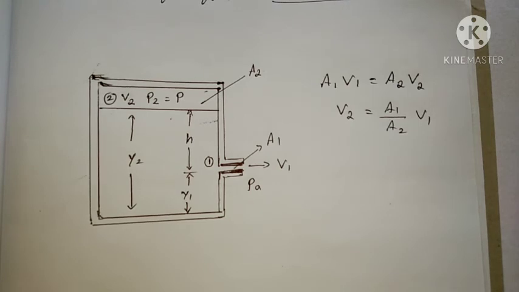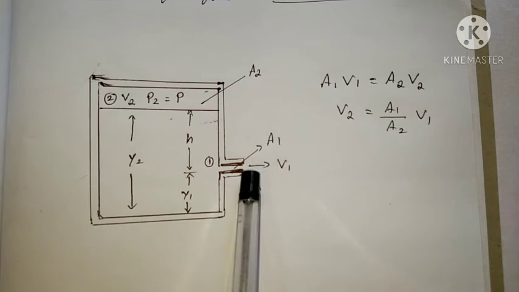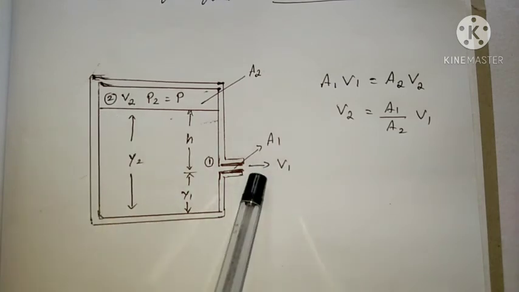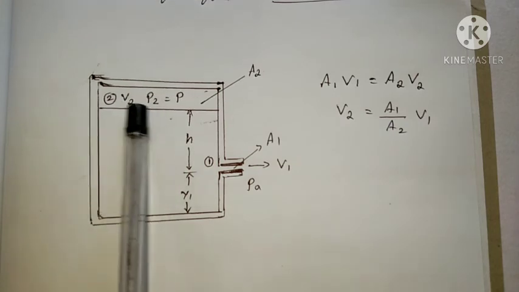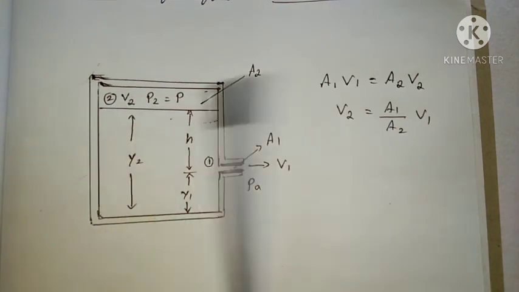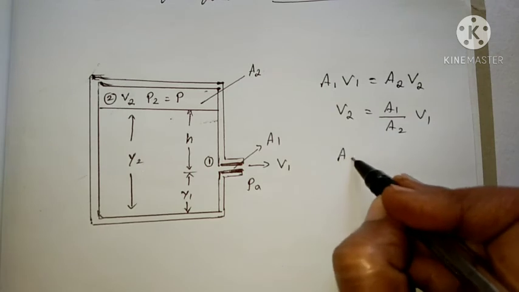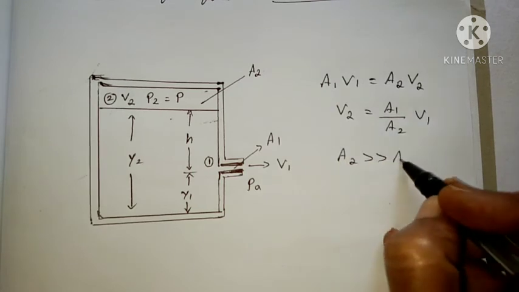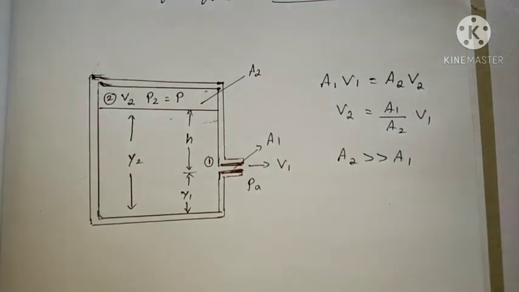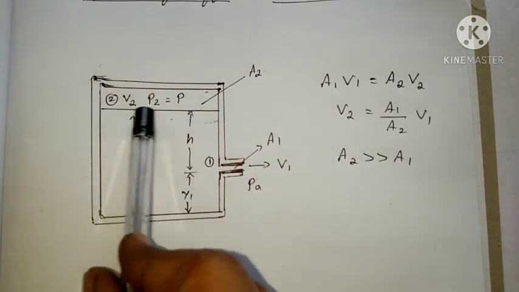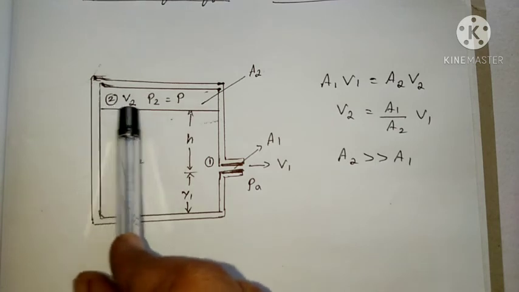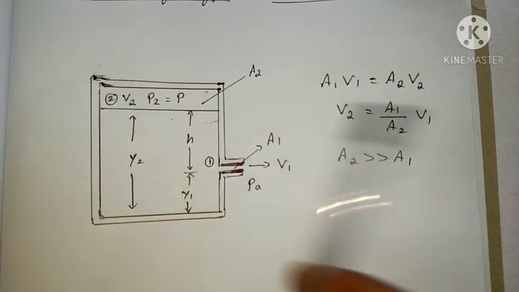Then we can apply Bernoulli's principle at the two ends of the tank, the first end here and the second end here. And here the area of the tank A2 is very much greater than A1. So if the area is very much greater than A1, then the velocity of the liquid at the free surface is approximately equal to 0.